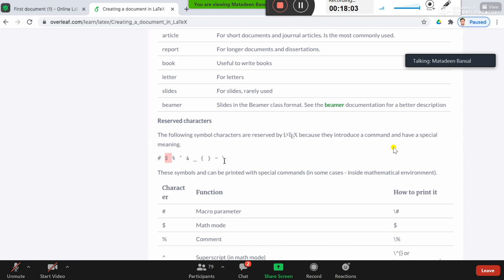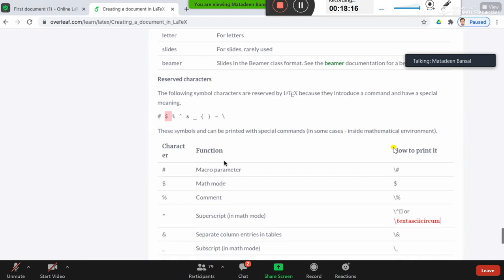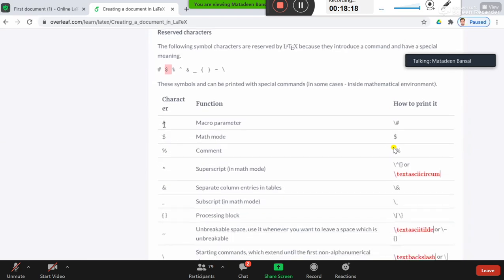Whenever you use them in normal text, there will be an error message. But if you want to use them in your document, there is a special way of doing that. Suppose you want to use the hash sign, then you add backslash hash. Suppose you want the dollar sign, which is used in math mode, but if you want to use it in normal mode, you write backslash dollar sign.